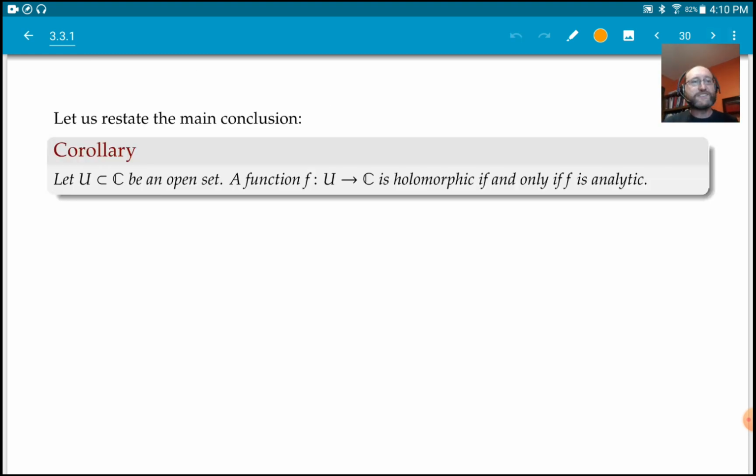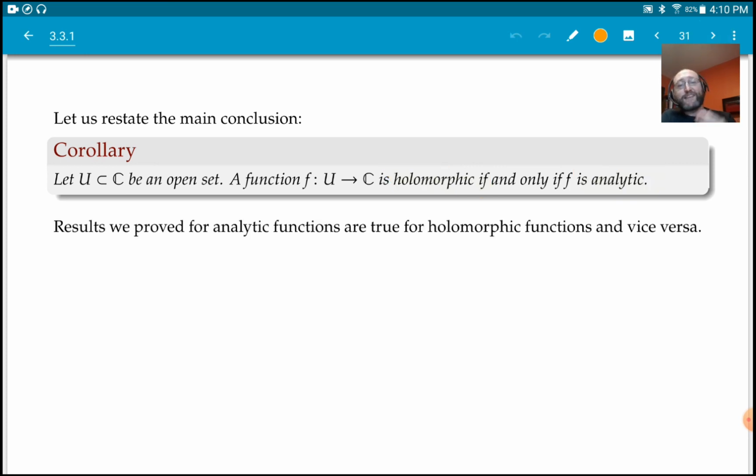All right. So let's restate the main conclusion of this. So we proved more, but let's just restate the main conclusion and stick in the thing that we proved before. And so what we proved is that a function is holomorphic if and only if it is analytic, right? So holomorphic is the same thing as analytic. Now, what does that mean? That everything we proved for analytic functions is true for holomorphic functions.